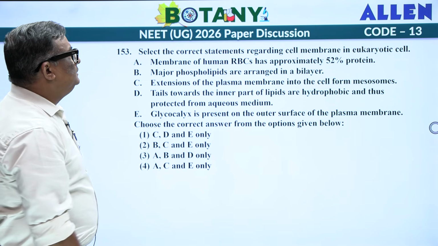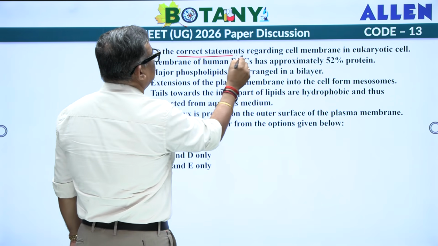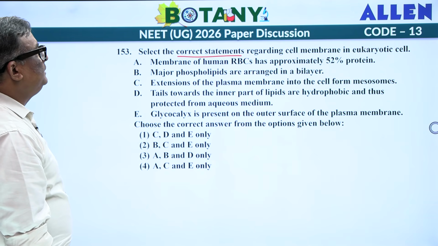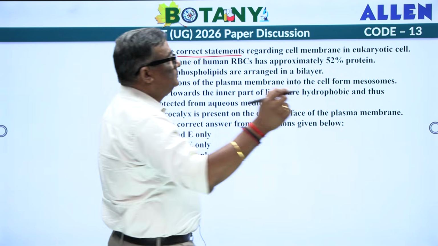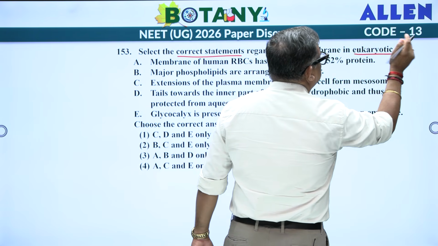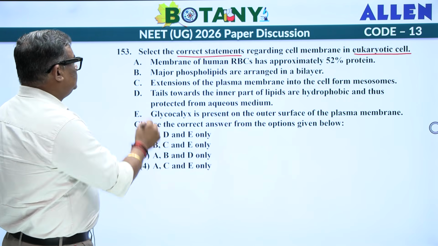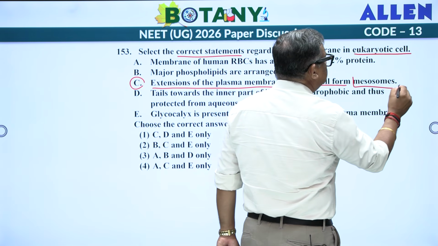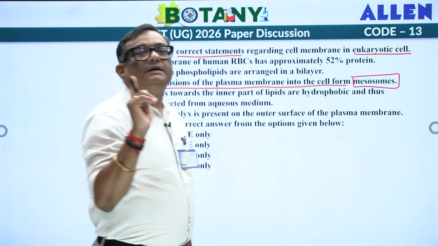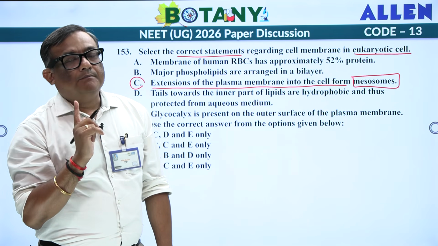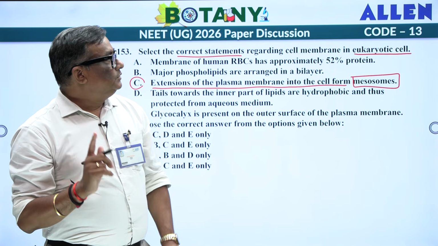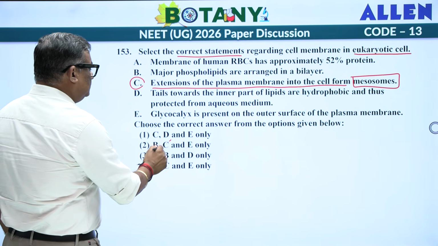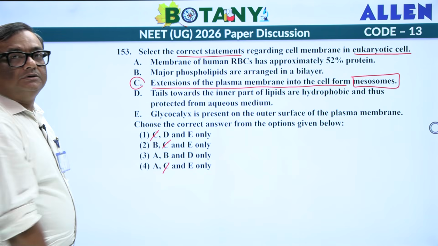Select the correct statement regarding the cell membrane in eukaryotic cell. Membrane of human RBC is approximately 52%. Look at the word eukaryotic cell. Now, can you see one statement? C. Extension of the plasma membrane into the cell forms the mesosomes. I hope you remember that mesosomes are basically a characteristic of bacterial cell, that is prokaryotic cell. So, it is not applicable for your eukaryotic cell. So, wherever C is there, that is ruled out.